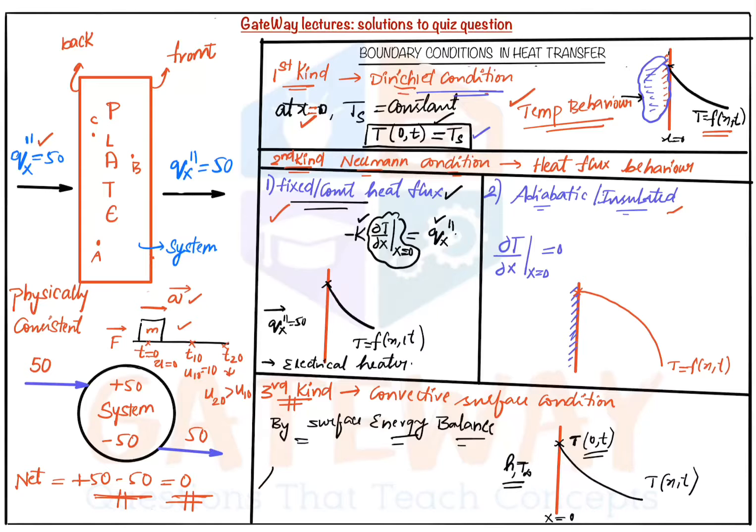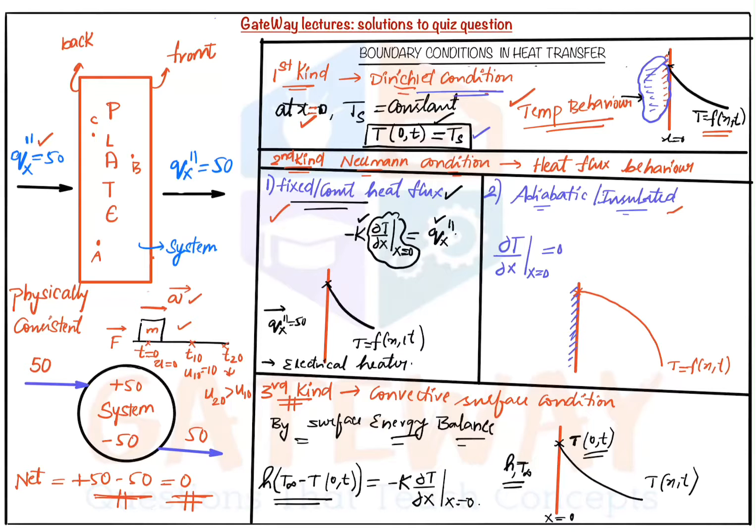So the heat convected, h into T infinity minus T of 0 comma t, should be equal to the heat conducted, that is, minus k dou T by dou x at x equal to 0. This is the surface energy balance.